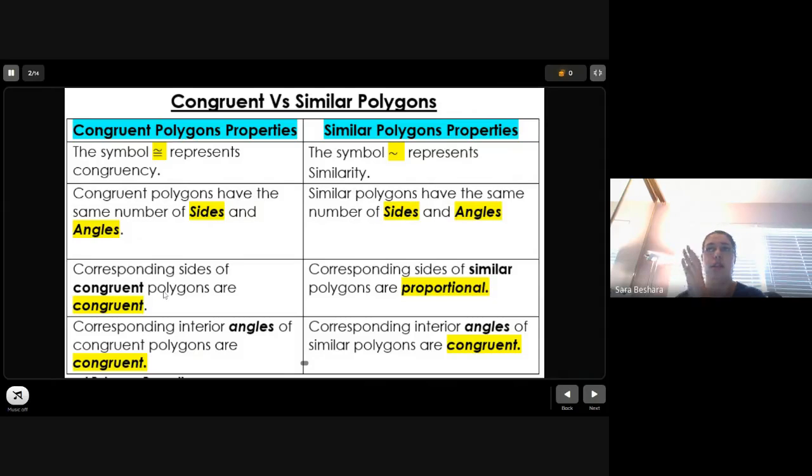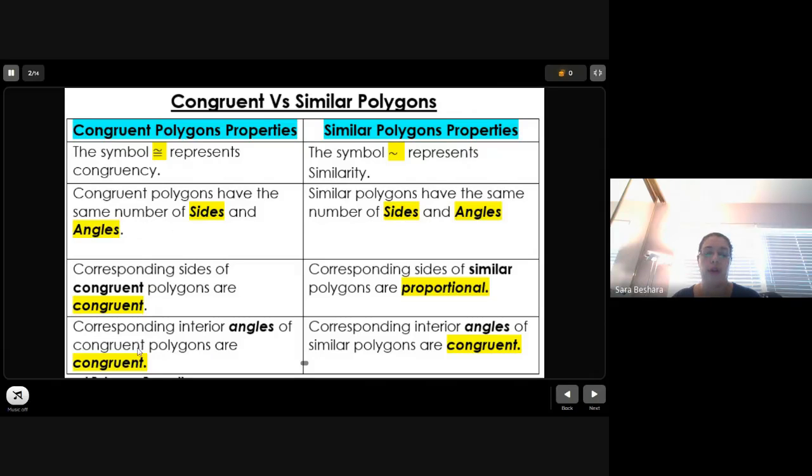Like I said, the sides of a square would equal those of another square. So they must be exactly the same shape, exactly the same measurement, the same length. But in similar polygons, they're not the same. So I can get a bigger square and a smaller square. They're similar, but they're not the same in measurement, which means that the corresponding sides must be proportional. That means they either get bigger or smaller by the same scale factor, which I'll talk about next.